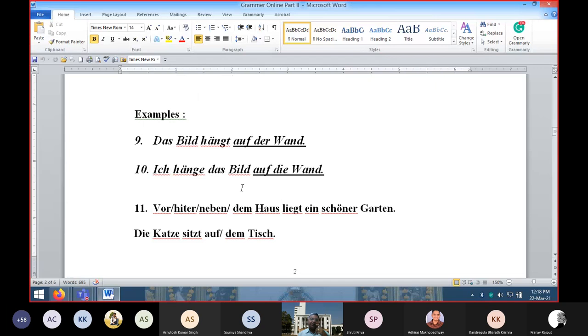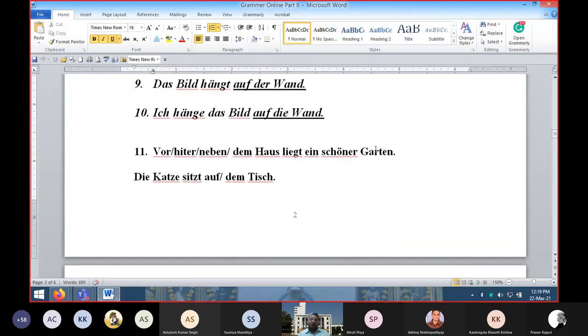Like, ich hänge, some agent is involved, somebody is doing something. So ich hänge, I am hanging what? Das Bild, the picture. Where? Auf die Wand, on the wall. So here it has become die, because in accusative the feminine article is die. In dative, the feminine article becomes der. So these are the changes.